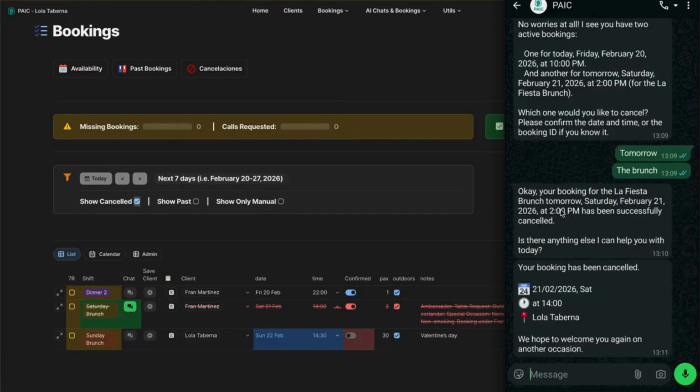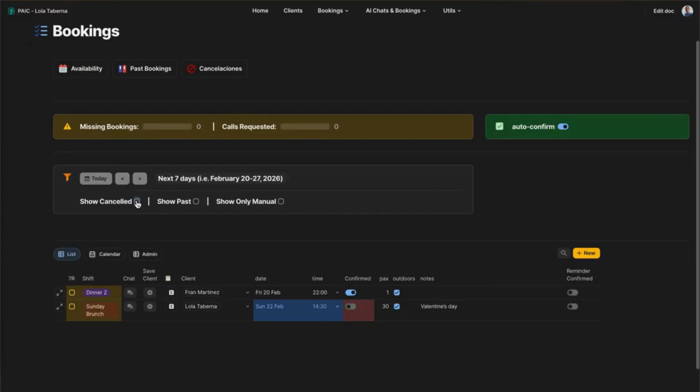Now we can see that we received something else. OK, it is done, but now the system is confirming, yeah, the cancellation has been performed, and here we can see that this booking has been canceled, right? We can decide to see the cancellations or not to see the cancellations, up to the filter that we apply.